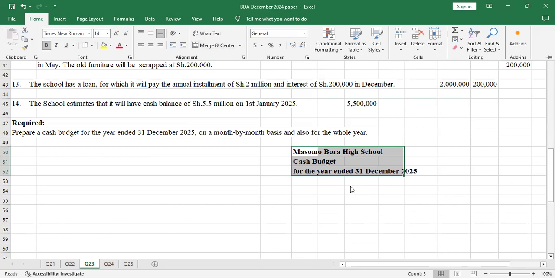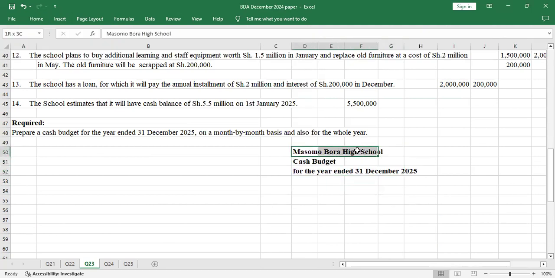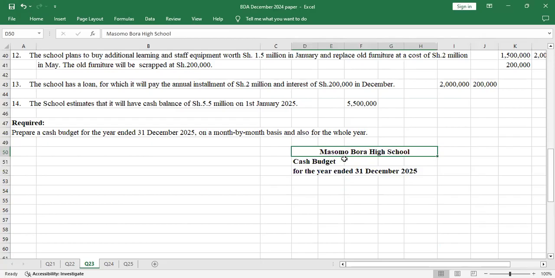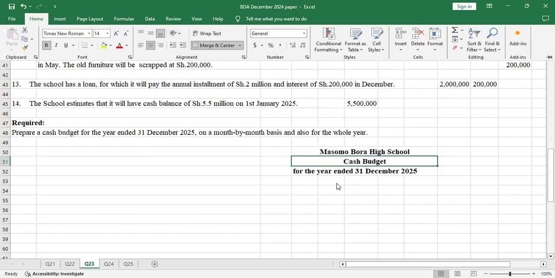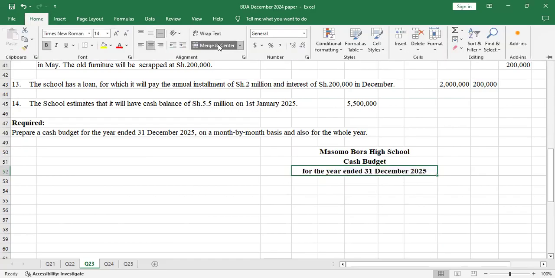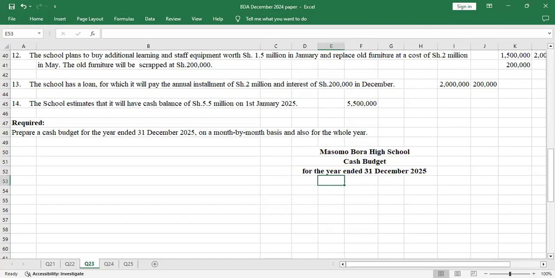Then after bolding that, I'll highlight this up to that point, then I'll merge and center. Just to be neat, I'll also highlight this row, then merge and center. And I'll do the same finally to this, and merge and center. Yeah, so that's the cash budget.